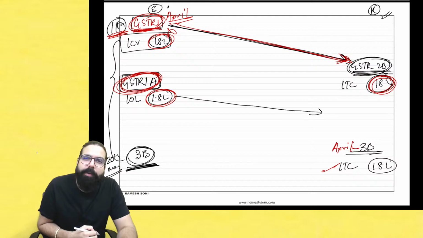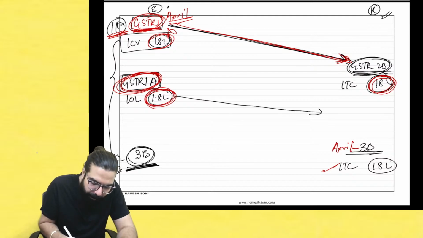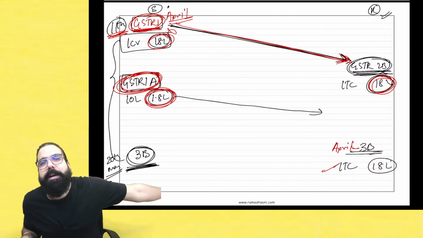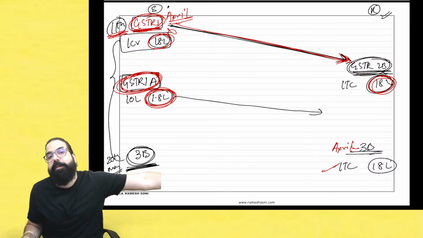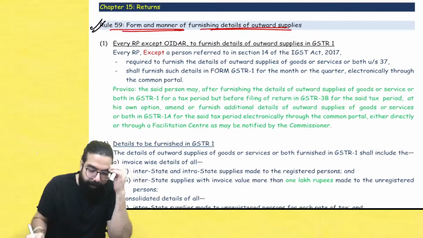GSTR1A, which I filed and showed 1.8 lakh, will my recipient get the credit in the same month or next month? Next month. Please remember this point, very, very important. That's all they have gone ahead and told over here.